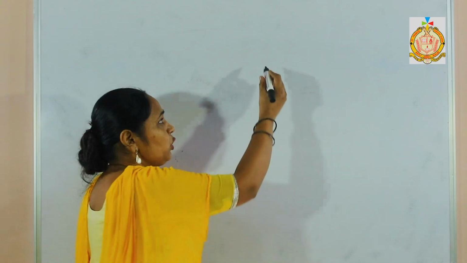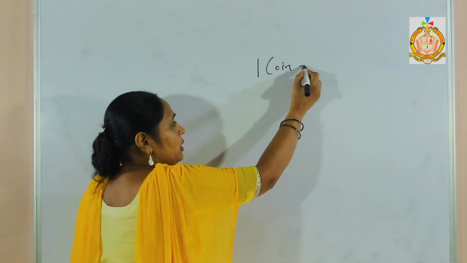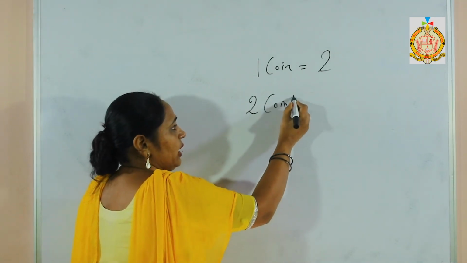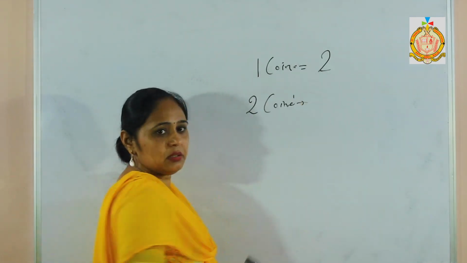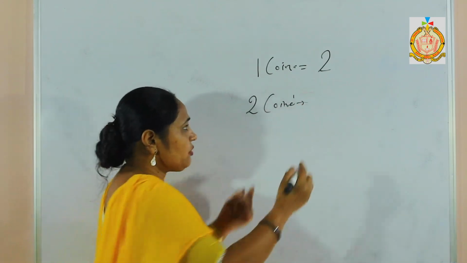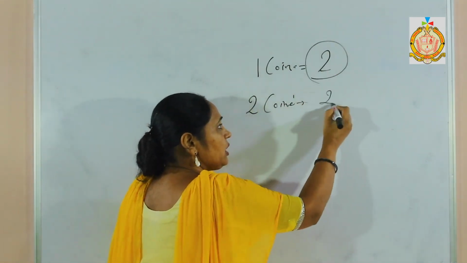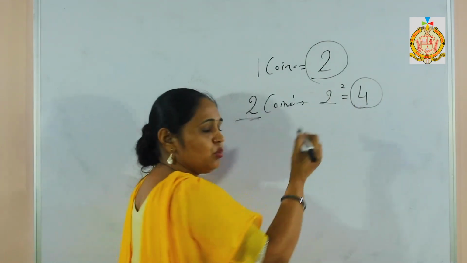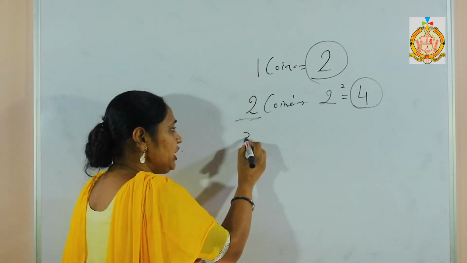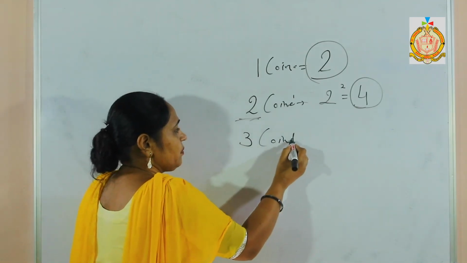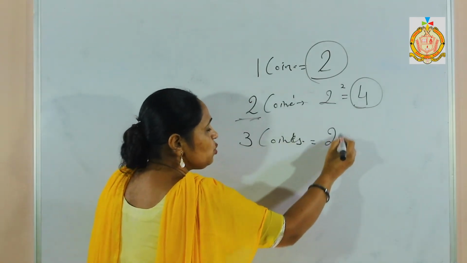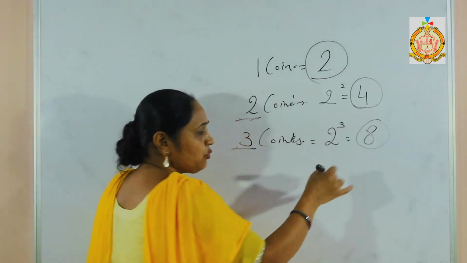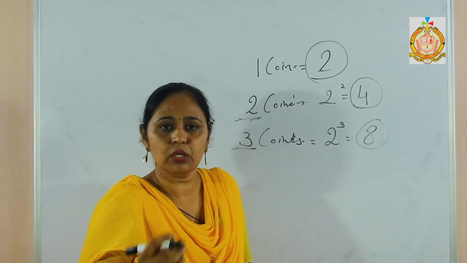Suppose I have only 1 coin, then the outcomes are 2. If I take 2 coins together, then this outcome is raised to the power of how many coins there are, so the total outcome becomes 4. If I take 3 coins together, then it becomes 2 raised to power 3, because 3 coins are there, and it becomes 8. 2 to the 4, 4 to the 8. We have to continue multiplying.